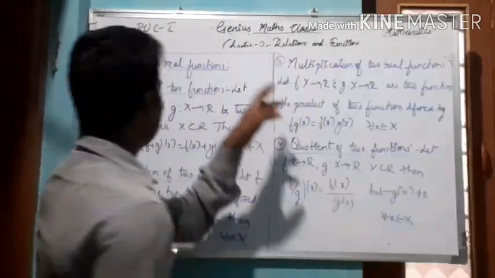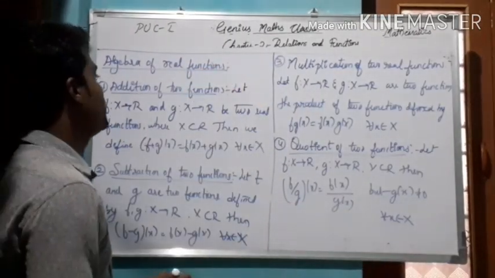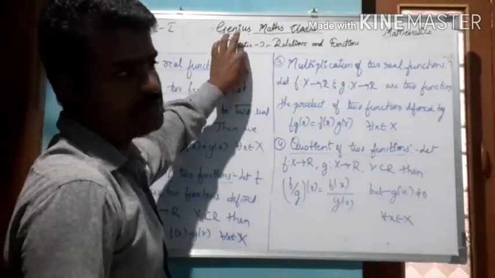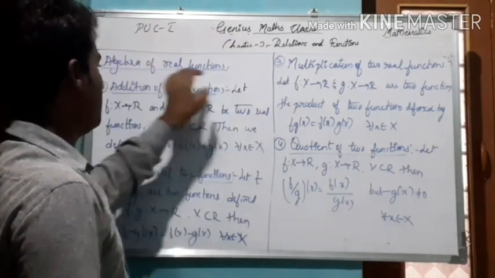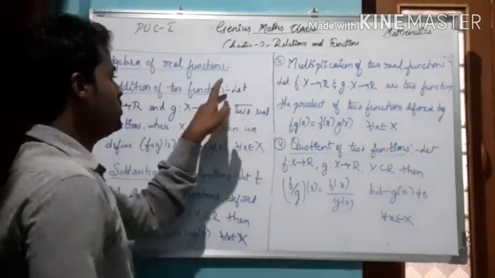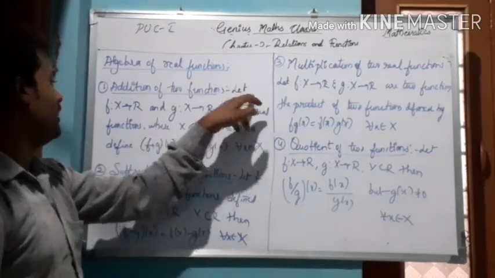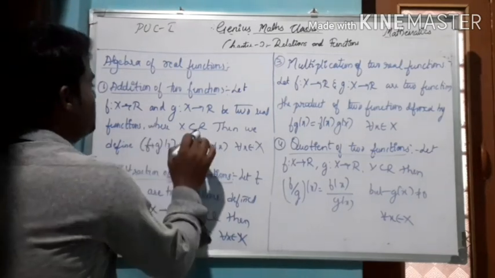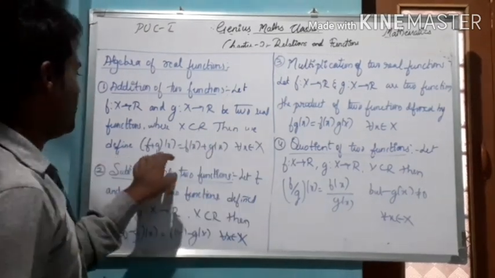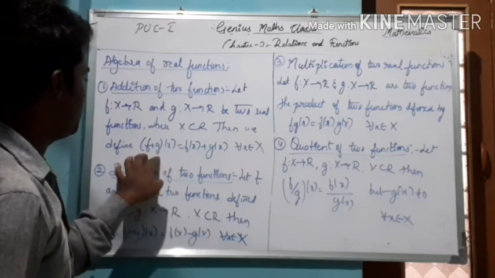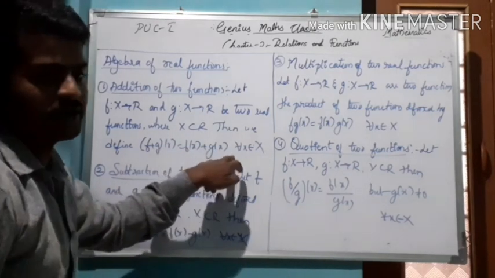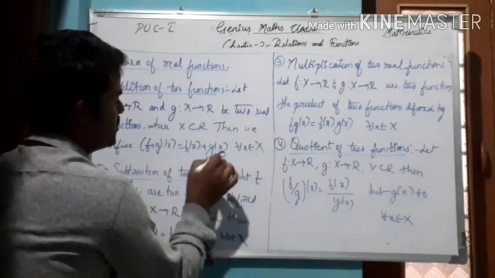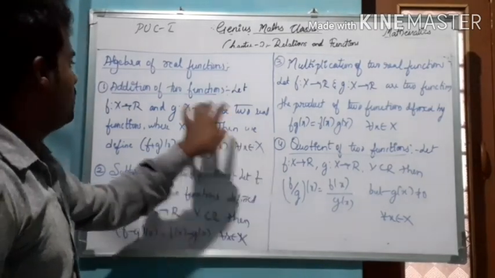Now we go for the algebra of real functions. Likewise we have algebra of numbers like addition, subtraction, multiplication and division. Similarly we have algebra of real functions. The first one is addition of two functions. Let f from X to R and g from X to R be two real functions, where X is a subset of R. Then we define the addition (f plus g) of x equal to f of x plus g of x for all x belongs to X. It is addition of two functions.